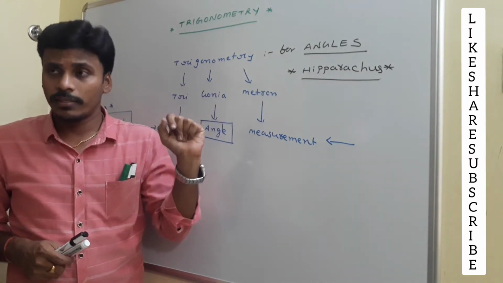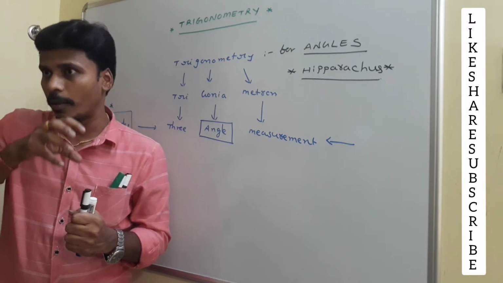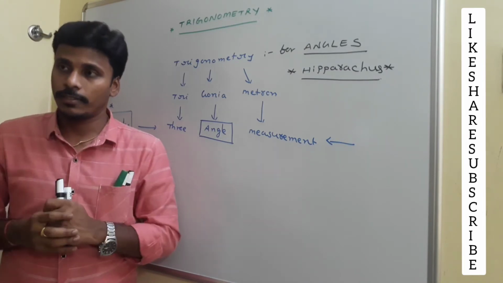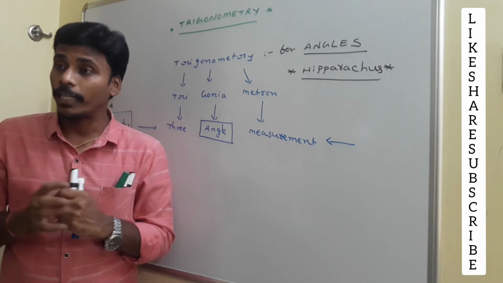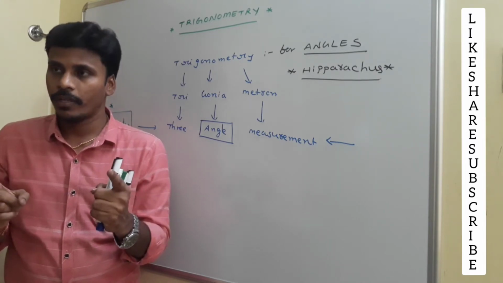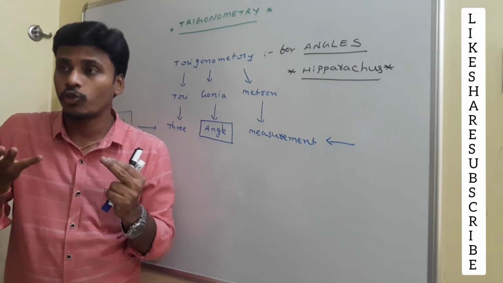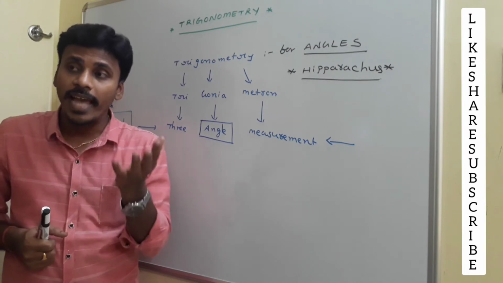Along with Hipparchus, we have another mathematician, René Descartes, the mathematician who connects algebra with geometry. Think for a while: geometry is one powerful branch of mathematics, and algebra is another powerful branch.